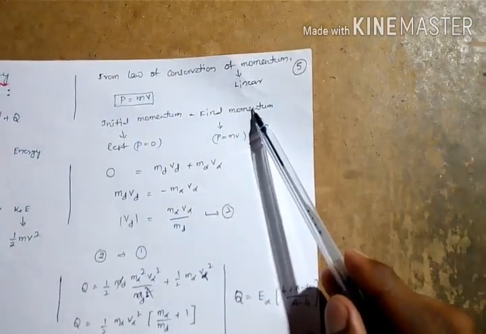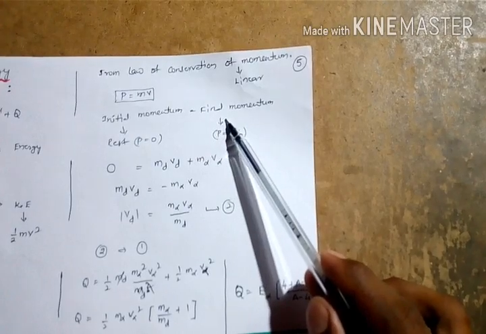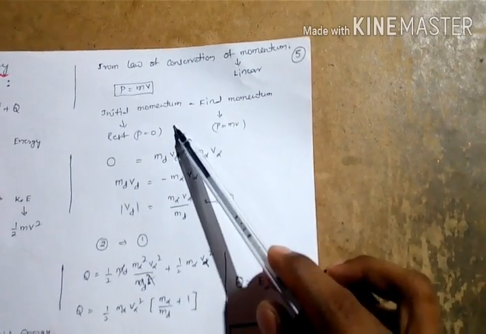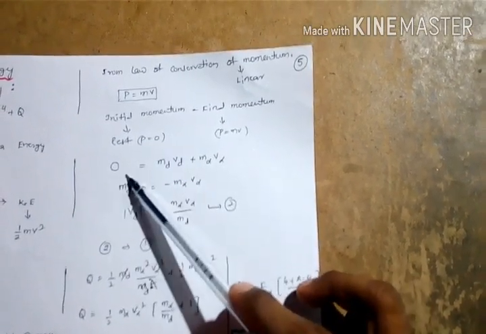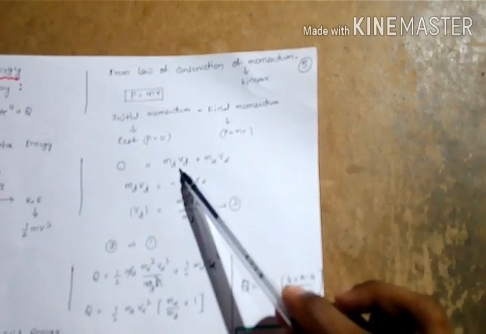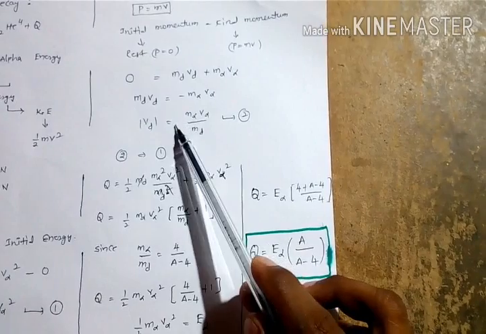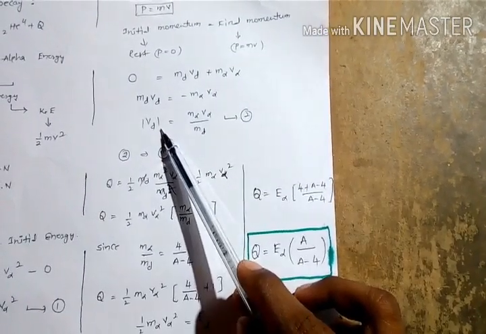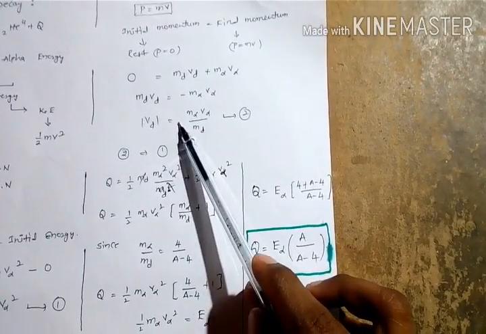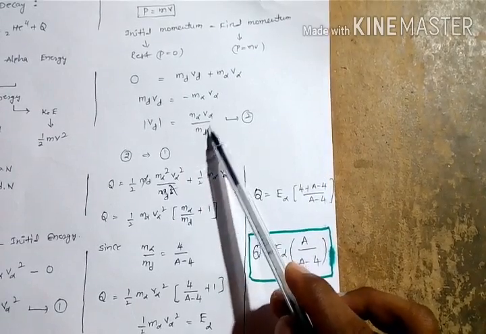From the law of conservation of linear momentum, initial momentum equals final momentum. Initially, the parent nucleus is at rest, so the value is 0. Final momentum is the momentum of the daughter nucleus and the momentum of the alpha particle. In equation 2, Vd indicates the velocity of the daughter nucleus. The magnitude value we consider positive only, m alpha v alpha by Md.